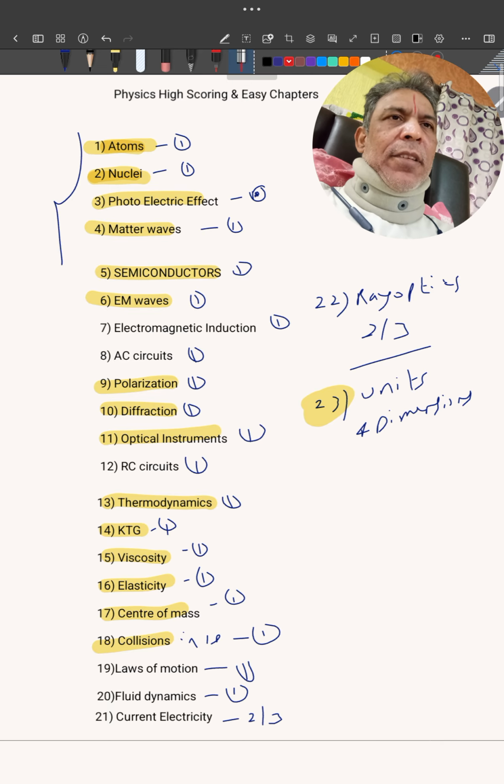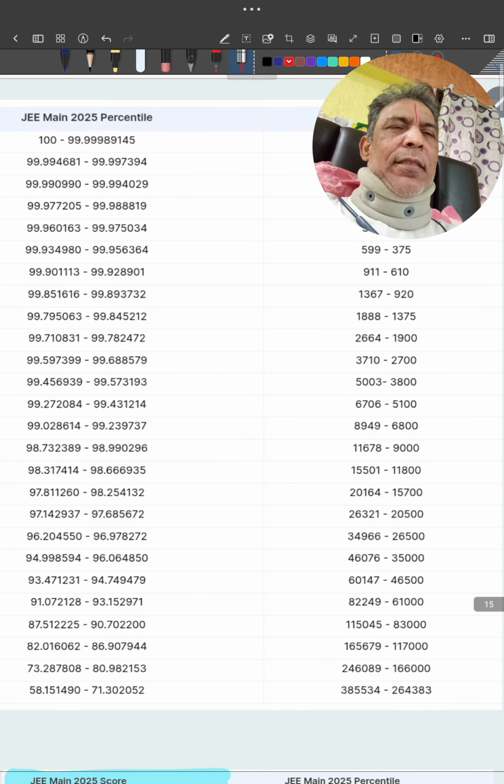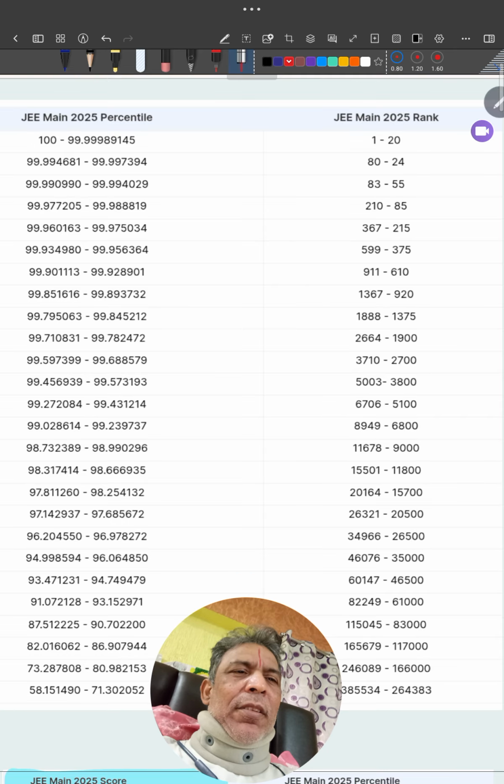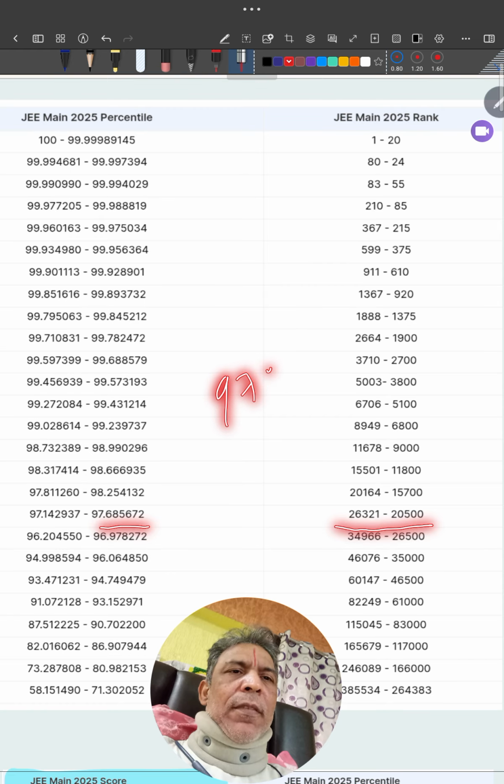Okay, next we'll go for what percentile and what marks. In JEE Main, a lot of data is on the internet about what percentile gets what ranks. Most students say, sir, at least we have to get into NITs. I think you have to land somewhere here: 97 percentile is what you can put as the cutoff, and you will be in NITs.